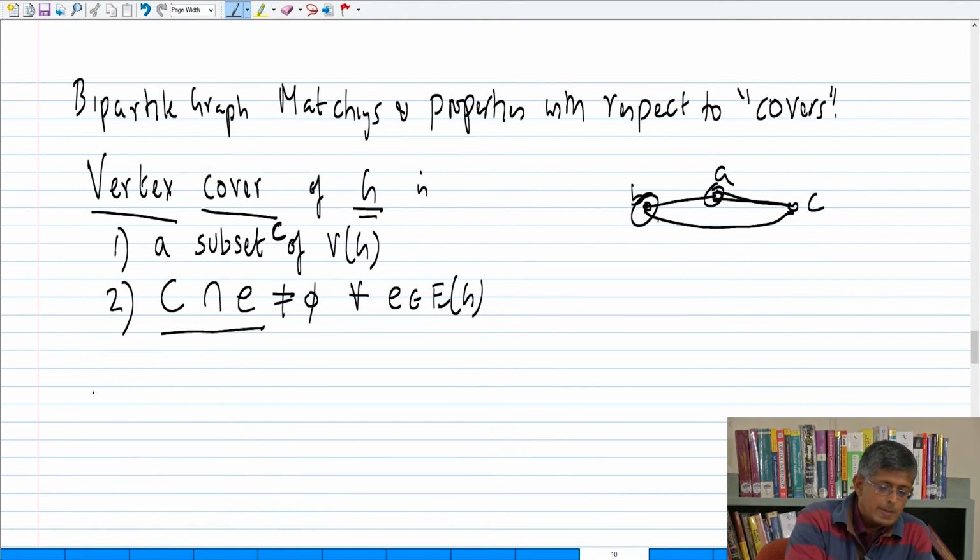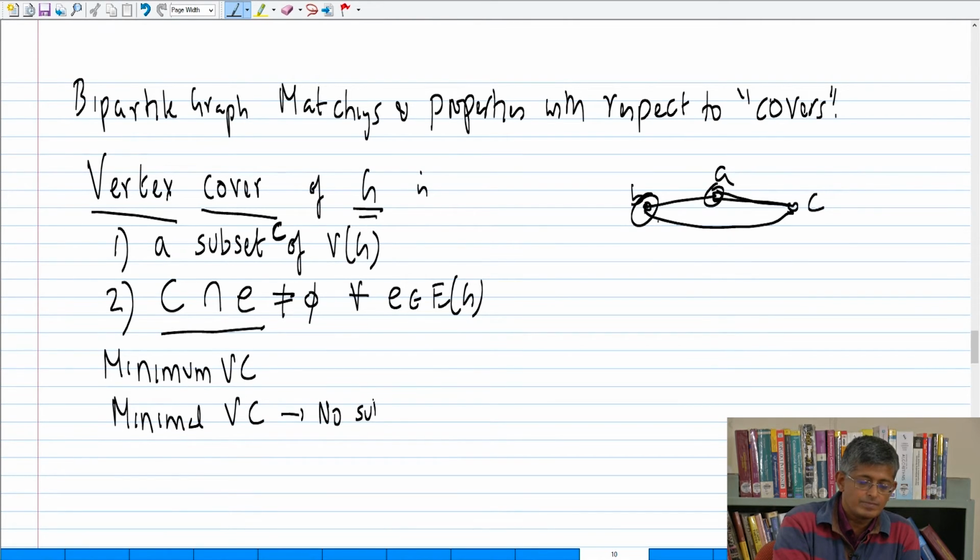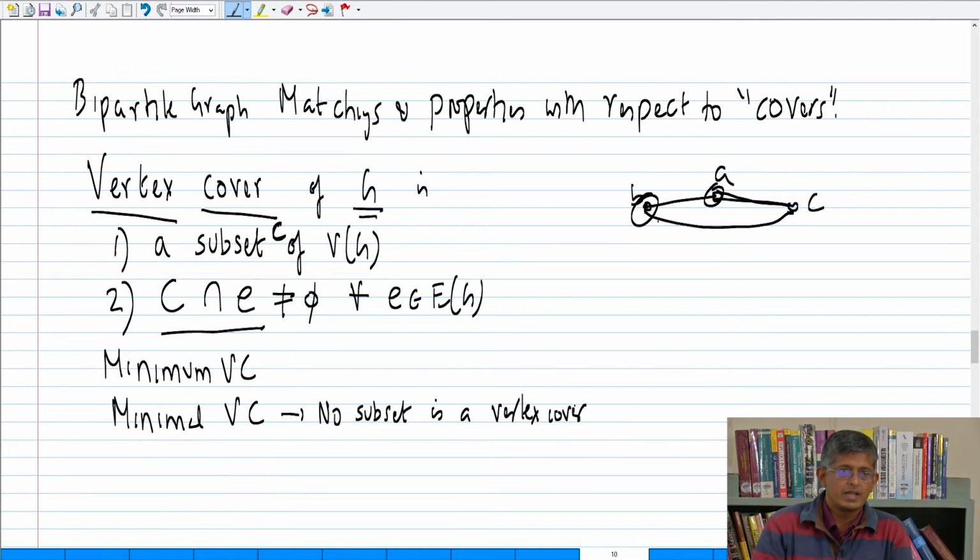So therefore, like a maximum matching and a maximal matching, we will consider a minimum vertex cover, that is a vertex cover of minimum number of elements, and a minimal vertex cover. Minimal vertex cover means no proper subset is a vertex cover.